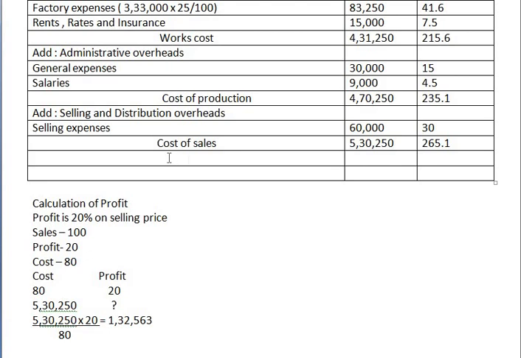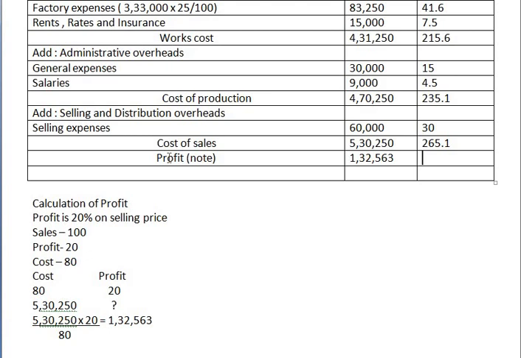So here you can write profit in bracket note. So profit is 1,32,563.